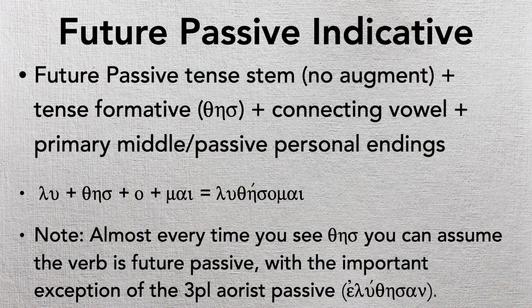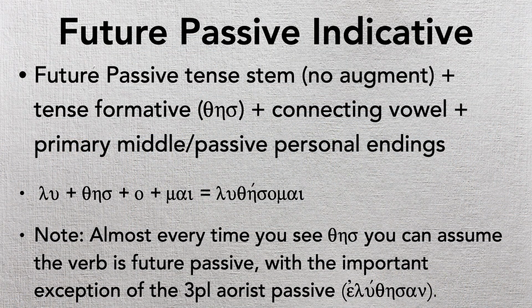And note, almost every time you see the theta eta sigma, you can assume the verb is future passive. That is very regular, with this one exception that's super important. Remember, we saw third person plural of the aorist passive just a few slides ago. Eluthesan, okay? That san is the ending, okay? So when you see theta eta sigma, you go, oh, future passive, I got it. I don't need to do anything else. Well, let's check the front of the word. Does it have an augment on the front? If it has an augment, it can't be future. Okay, that's an aorist, secondary active ending we're looking at. So just make sure you keep those straight. Make sure you know your endings. Make sure you know those rules. That's the one place that can be tricky. Okay, so be careful about that.